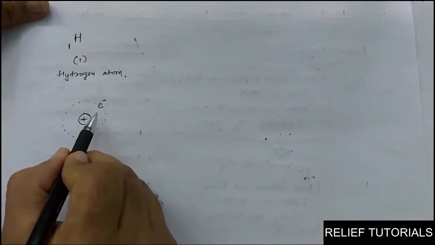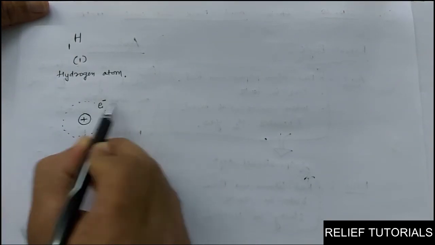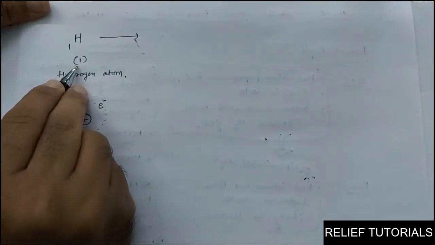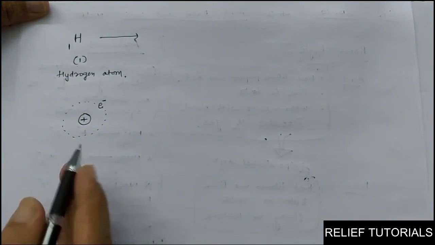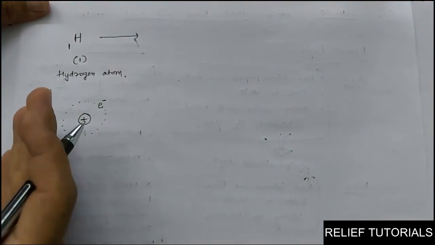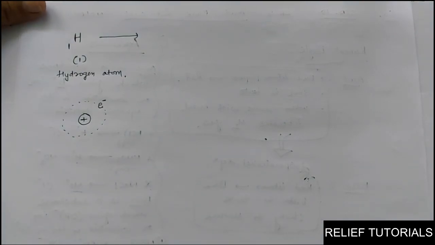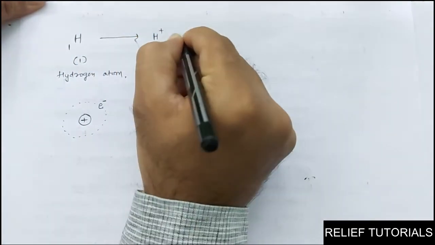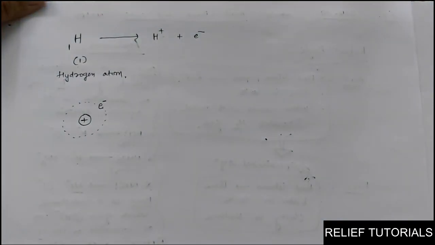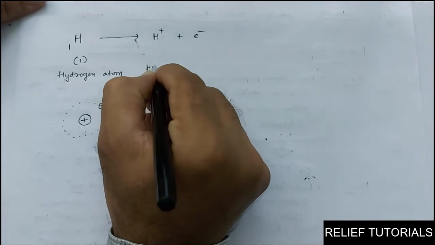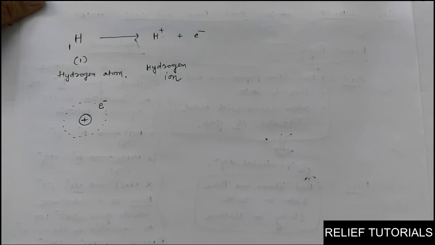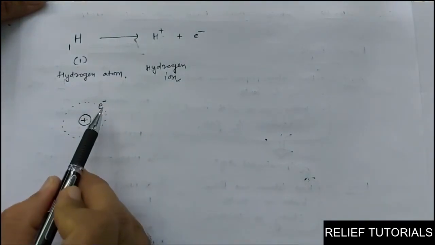Now, when this hydrogen loses its 1 electron, it has only 1 and it is going to lose it, then only it converts into H+. You know that an atom converts to a positive ion when it loses its outermost orbit electron. So when it loses this 1, it forms H+. So now this is called hydrogen ion.